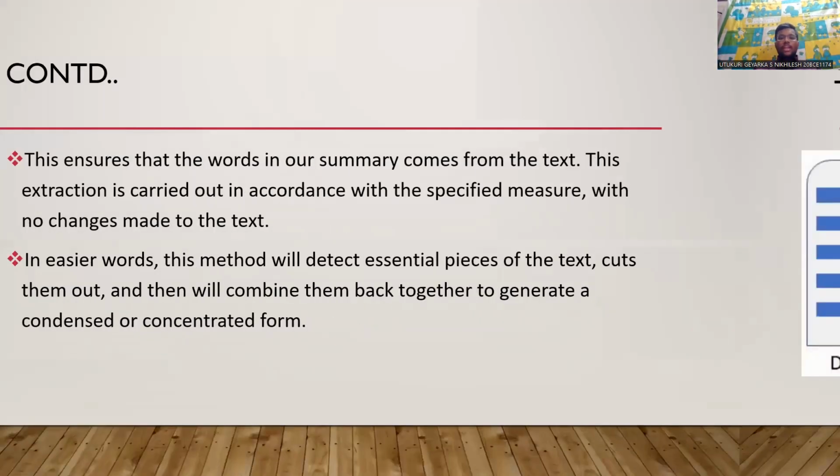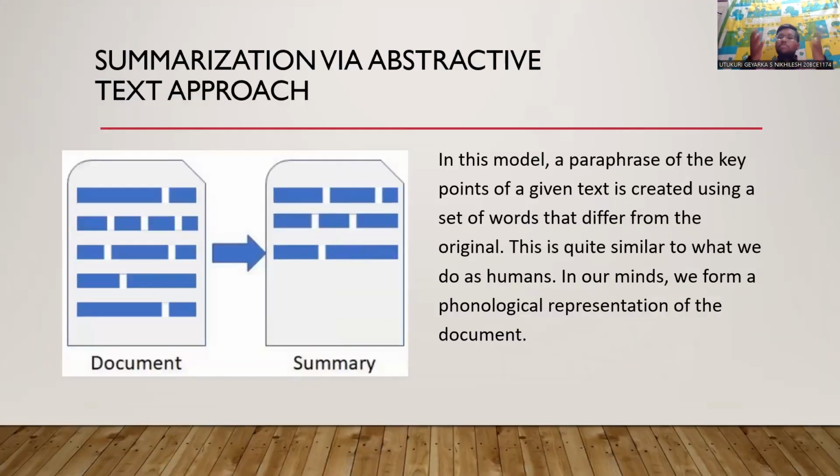Now, let us see about the summarization via the abstractive approach. Here in this model, as seen in the picture, in the document, all the things are highlighted and the summaries are taken by squeezing the words and changing the words. In general, if there is a sentence of 10 words, it can be converted into 4 words, which need not be those initial 10 words, in order to generate the same meaning as that of the 10 words.